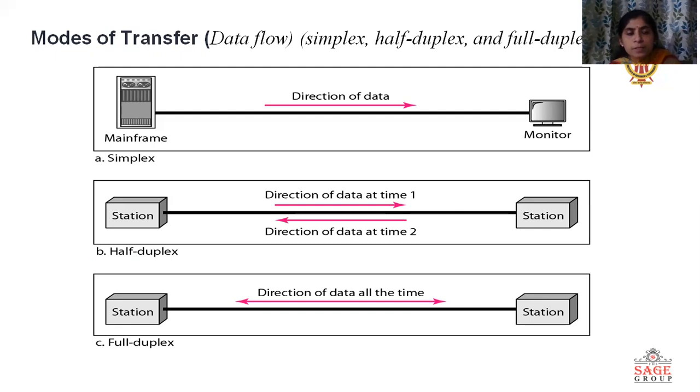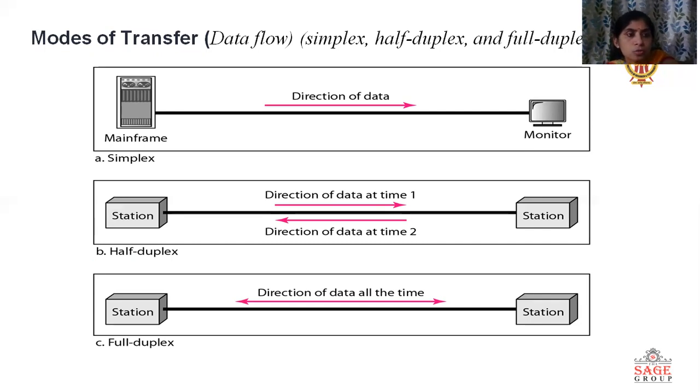In the simplex case, the mainframe is the transmitter and the monitor is the receiver. In case of half duplex and full duplex, the station acts as a transceiver. Transceiver means it will work as a transmitter as well as a receiver.